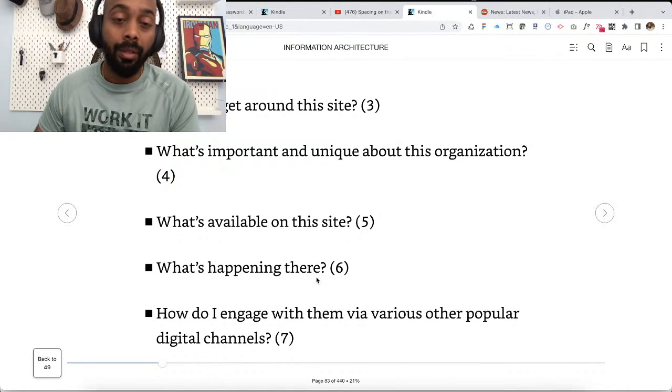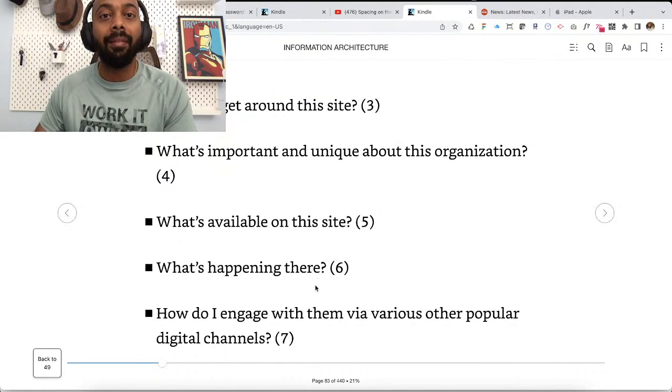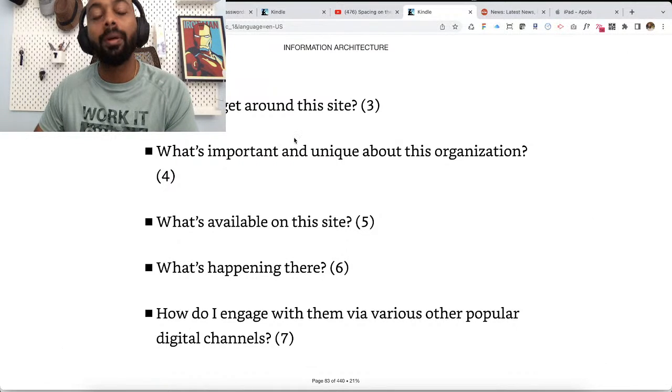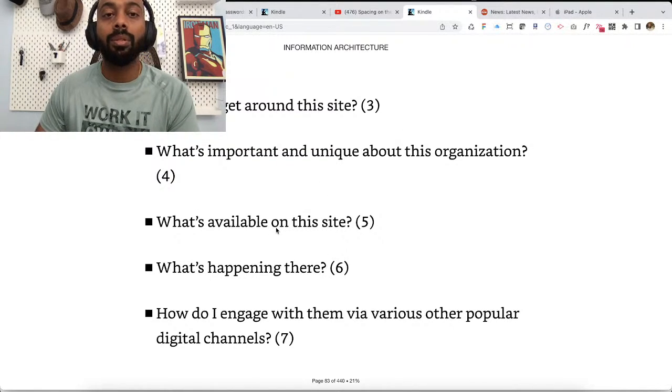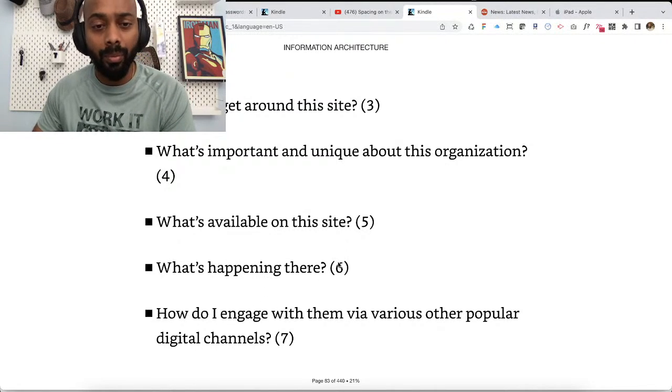How do you talk about it? Do you talk about them in the form of navigation? Do you talk about them in some other form? Maybe a long list of items on the website, which may be there. I'm not sure. But yeah, pretty much what are the different things that the users can find on your site or product, right? And what's happening there?